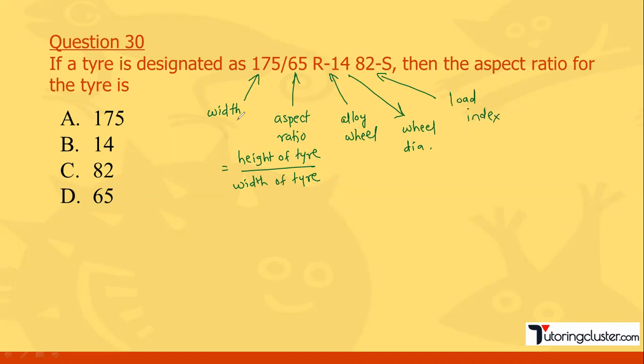They can ask you any number: what 175 stands for, what R14 stands for, what 82 stands for. The 65 they have asked about here is the aspect ratio, expressed in percentage. And aspect ratio is the height of the tire to that of its width. Please note this down.